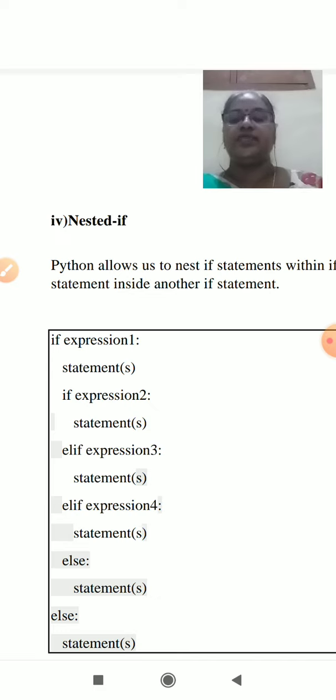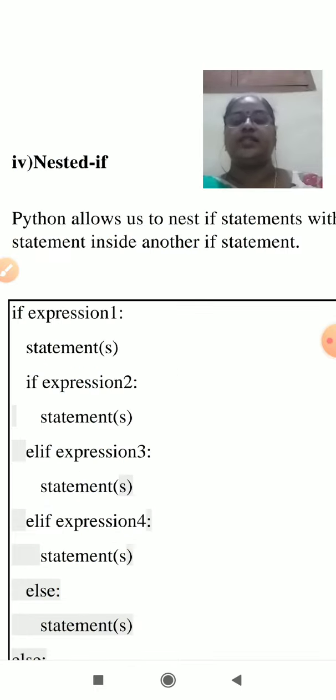In nested if, if the first condition is true, go for the next condition. If the second condition is true, go for the third condition. In the inner part we can give else. So it is the beauty of this nested if.